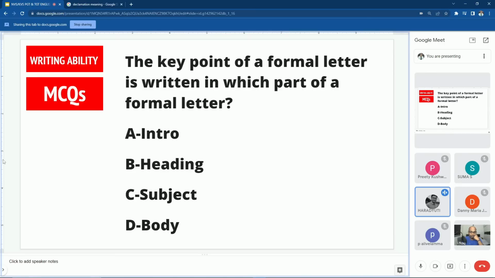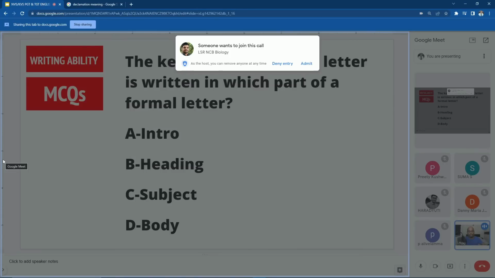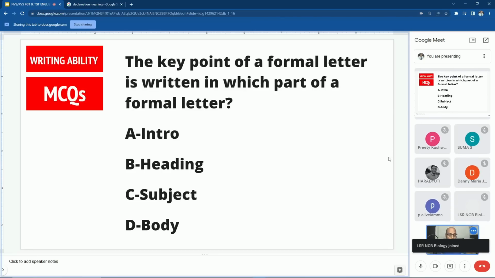Why I will take it, those points I'll discuss in the body of the letter. The key points must be written in the body. Subject is just a title, information in a very short manner about what you are going to write in the letter. You are not going to explain that I am sick and I want leave in the subject. Subject is just to give a sense to the receiver of what he or she is going to read.